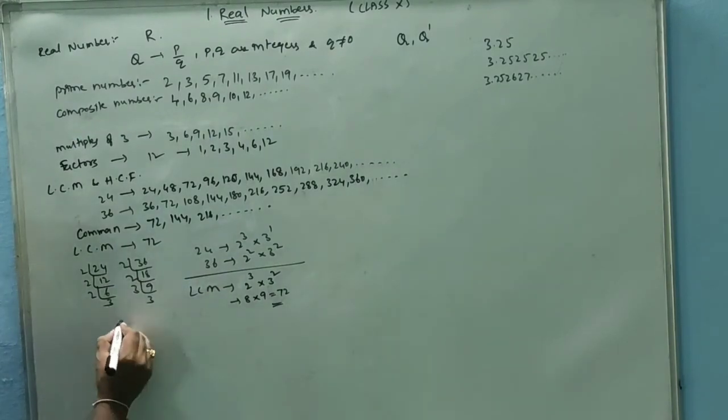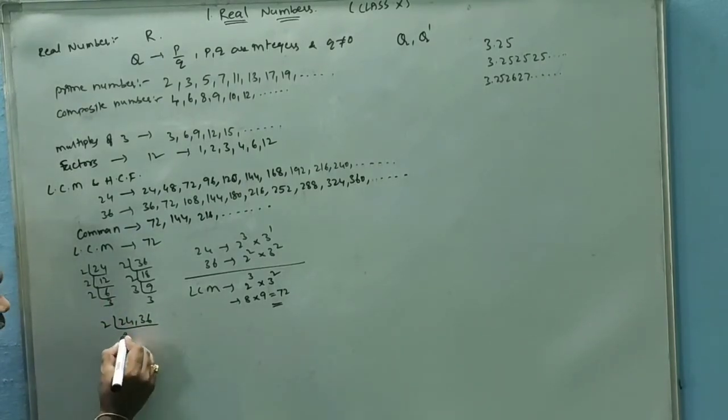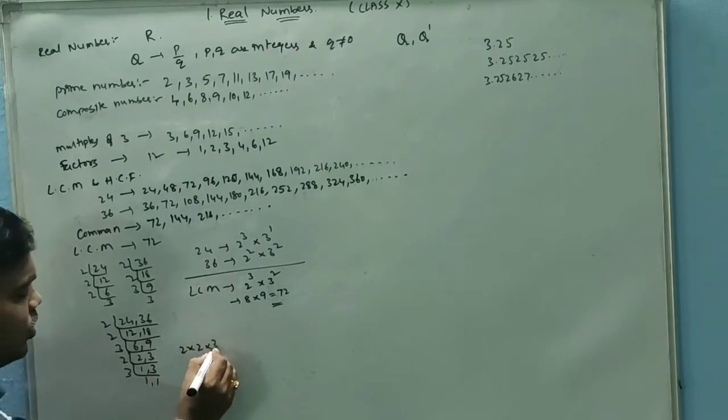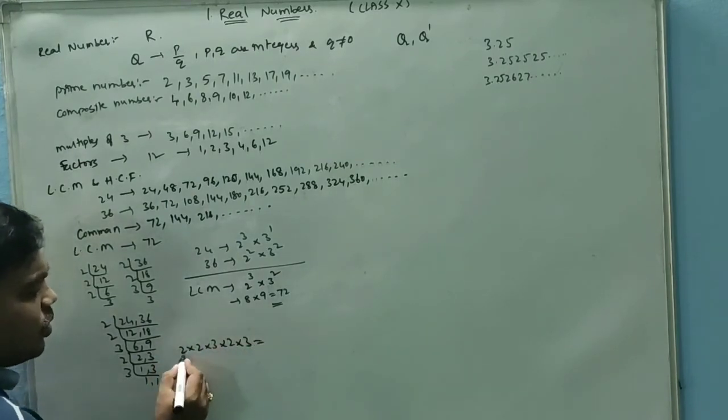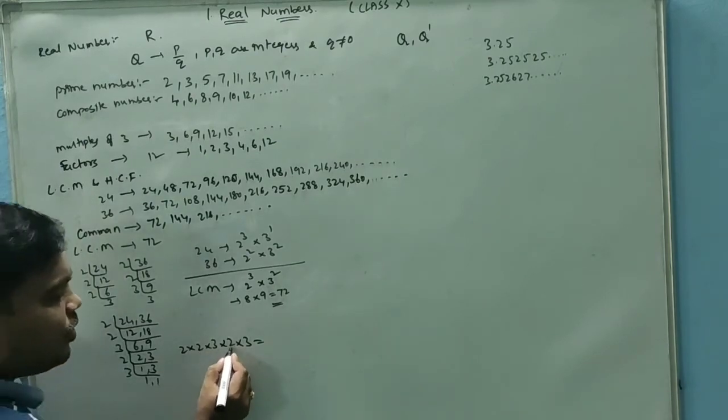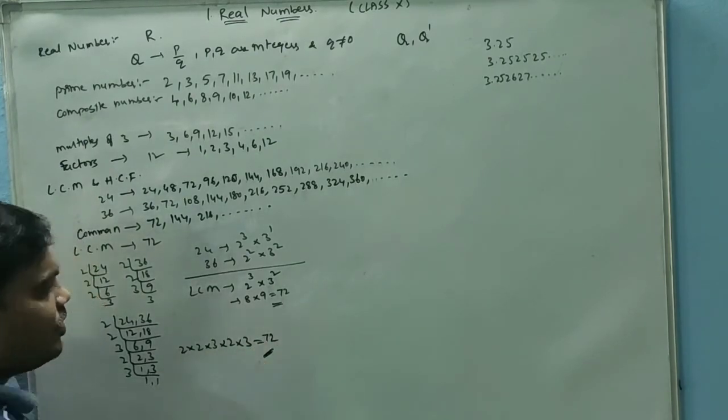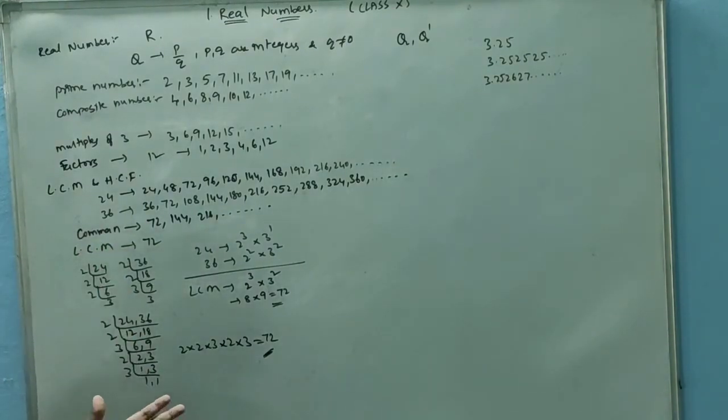In general, how are we doing it? 24, 36, divide by 2: 12, 18. Again 2: 6, 9. Again 3: 2, 3. Then 3: 1, 1. Now I want to multiply: 2 into 2 into 3 into 2 into 3. 2 into 2 is 4, into 3 is 12, into 2 is 24, into 3 is 72. So whatever method we choose, the LCM will be equal to 72.